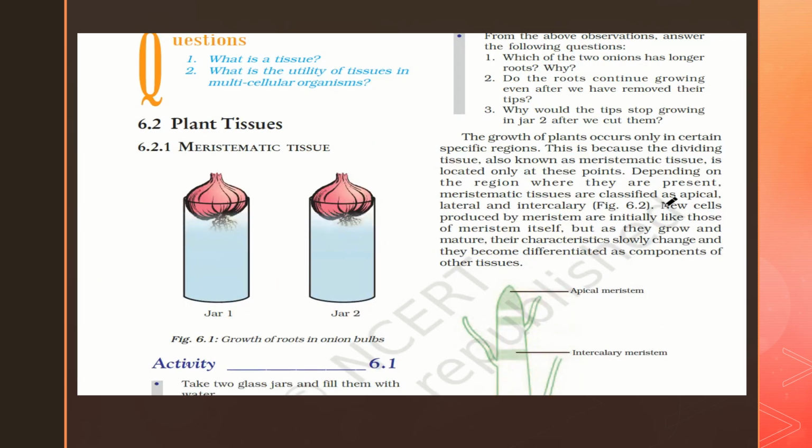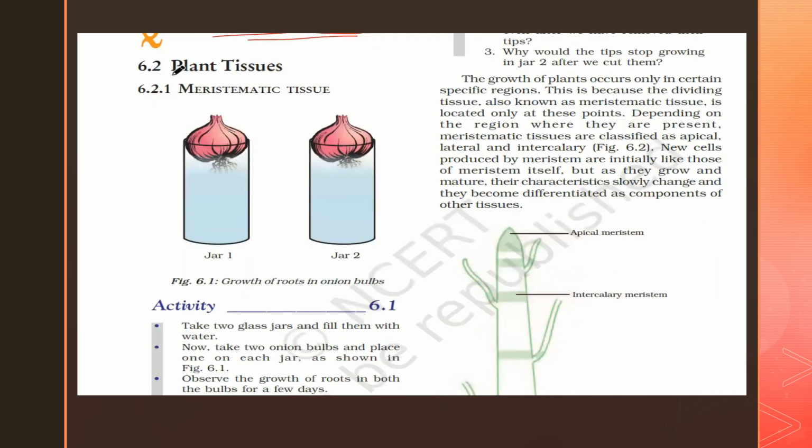Now, first two questions are there. This I have already discussed earlier. You should write the answer in your answer book. What is a tissue? What is the utility of tissues in multicellular organisms? I have already told that they are performing a specialized function with their full capacity, these groups of cells or tissues are specialized for a particular function, right? So what is the utility of tissues in a multicellular organism? These two answers you can write on your own. I have already discussed. Now let us start with plant tissues.